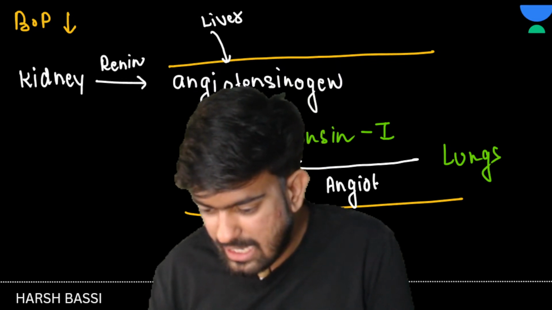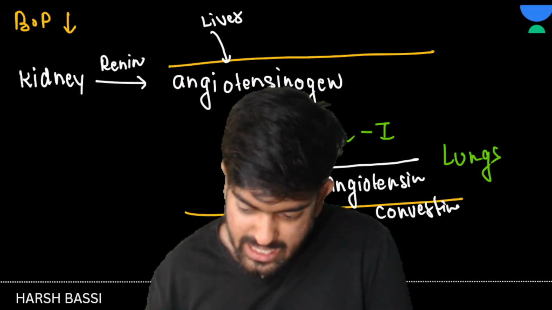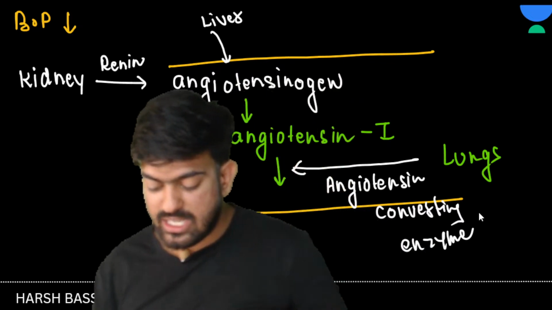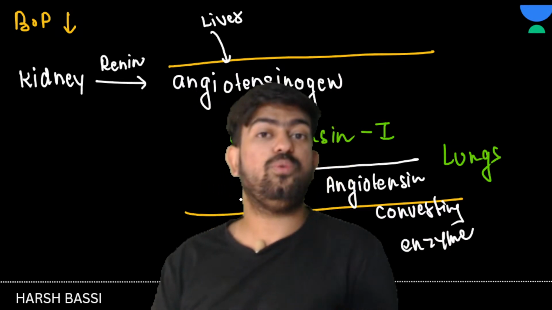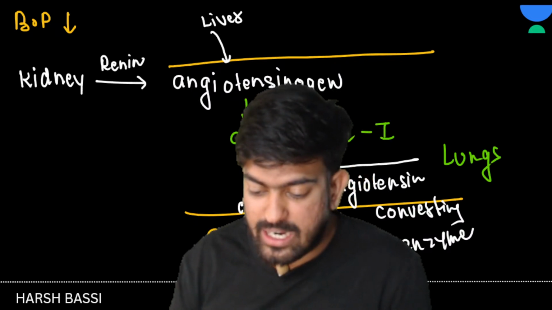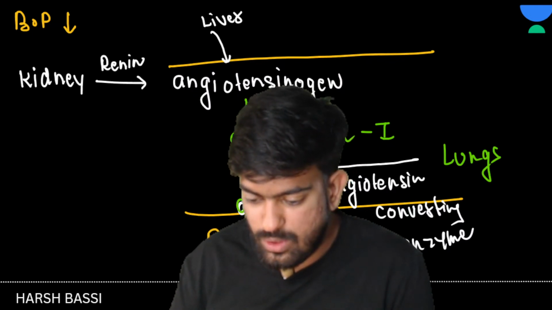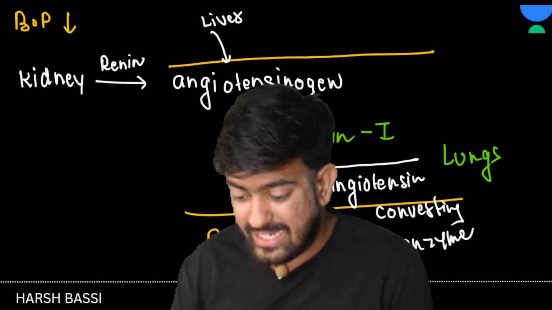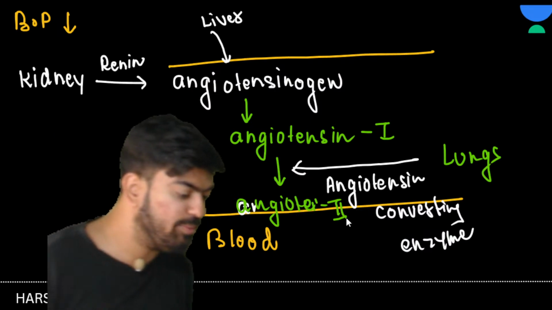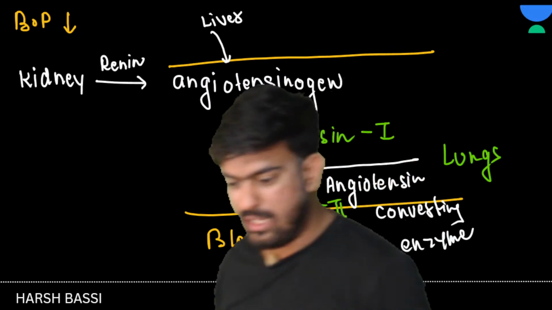Angiotensin converting enzyme. कहाँ से आएगा बच्चों? Lungs से आएगा. And when this enzyme reaches, then this angiotensin 1 will be converted into angiotensin 2. Okay? It will be converted into angiotensin 2. I hope that this much is clear. Yes, exactly, Dawn bhai, exactly.